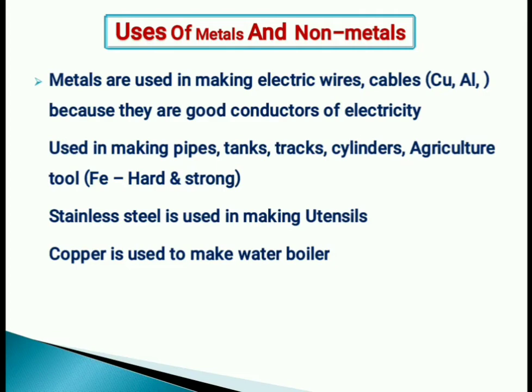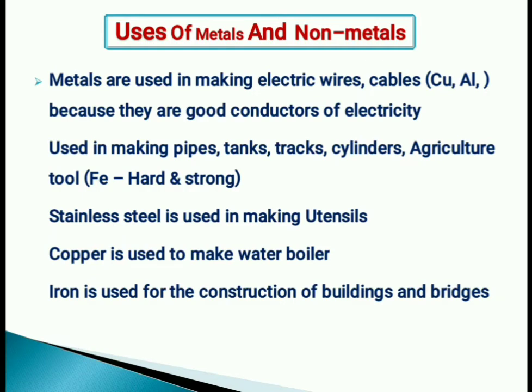Copper is used to make water bottles. See, these are all silly examples actually, but you know how much we use all these metals. Copper means we know how we use copper vessels. Okay, and earlier copper was in use, and even to draw water, copper pots were used. Okay, then iron is used for the construction of buildings, bridges.